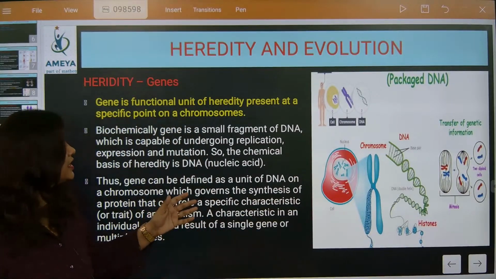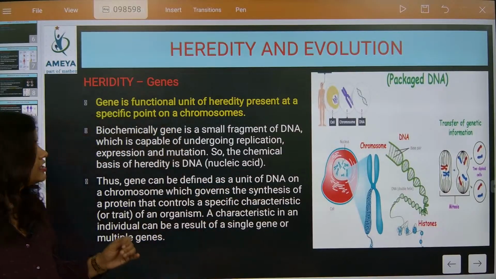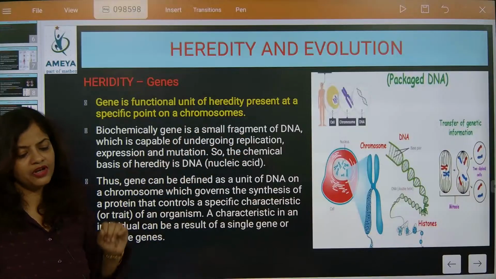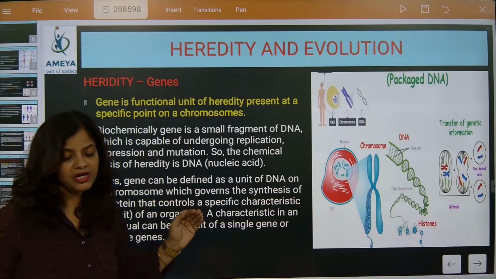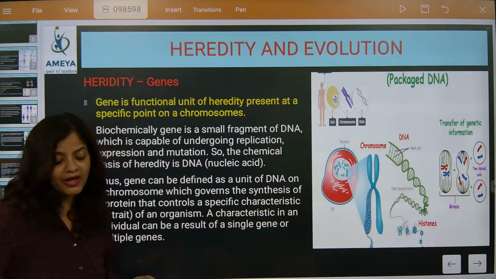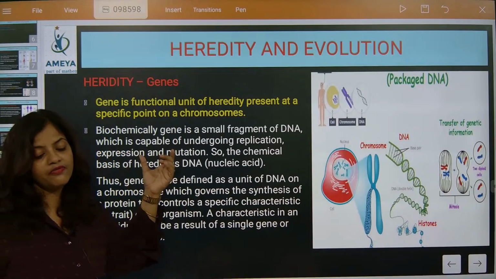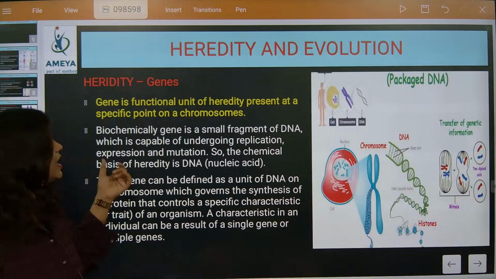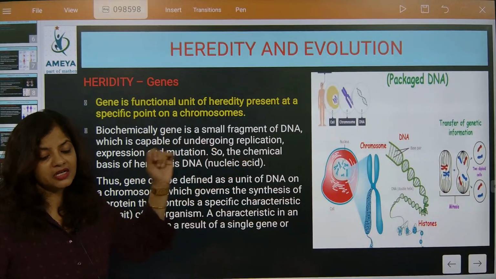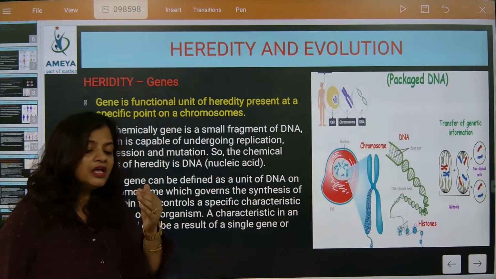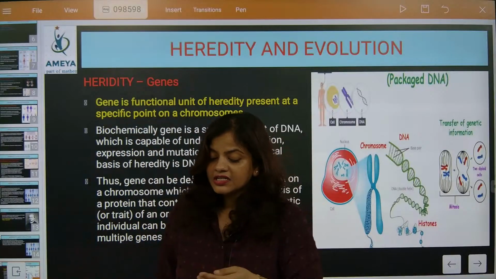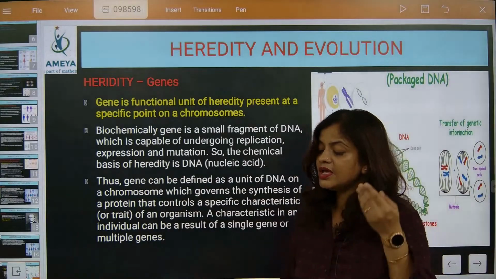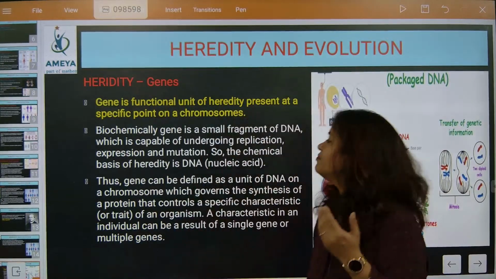So now, after that, next point, what we have to understand. So check this one out. Biochemically, gene is a small fragment of DNA. You remember, biochemically, what is gene? It is a small fragment of DNA, and it is capable of replication. It is capable of replication means it is capable of making itself one, two, three, four more copies. So it is capable of making more copies of itself. That's a major section.